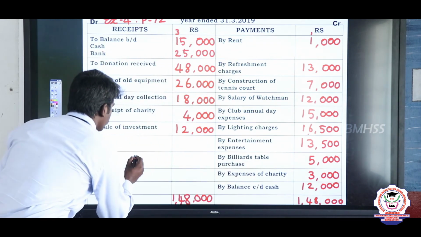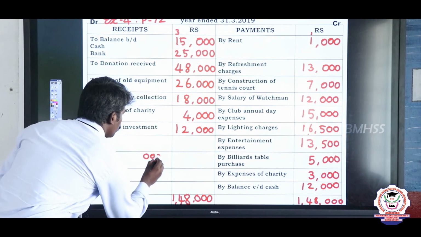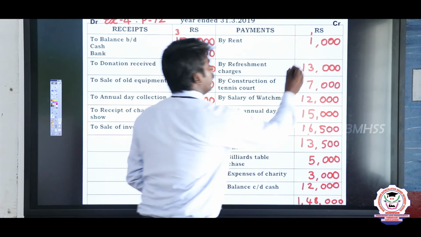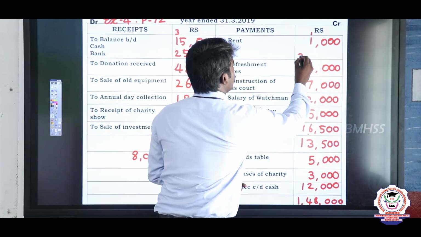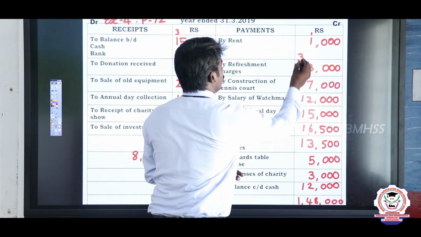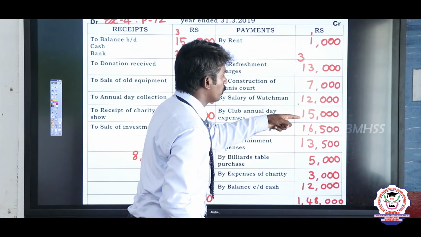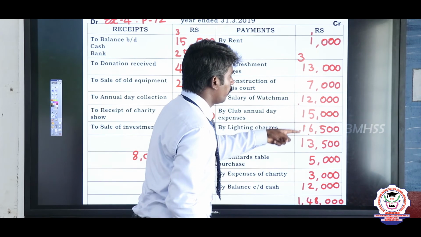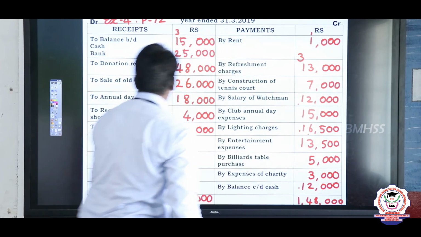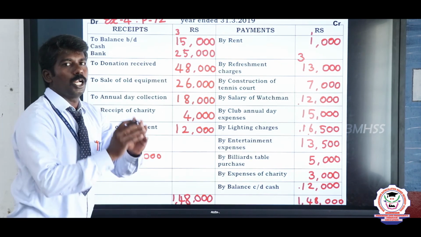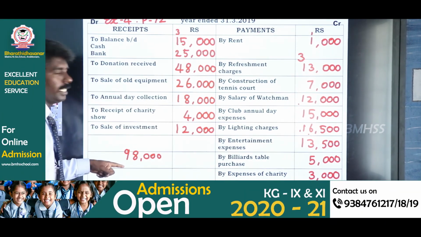So write 0, 0, 0, then 8 and carry 3. So 3 plus 1, 4, 4 plus 1, 5, 5 plus 1, 6, 7, 8 and 9. So the total value is 98,000 rupees. The total value of the payment side is 98,000 rupees.